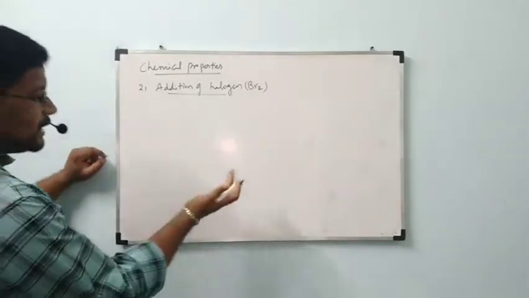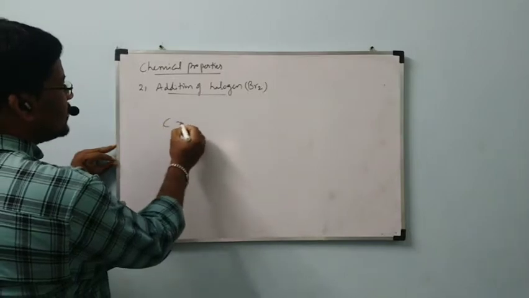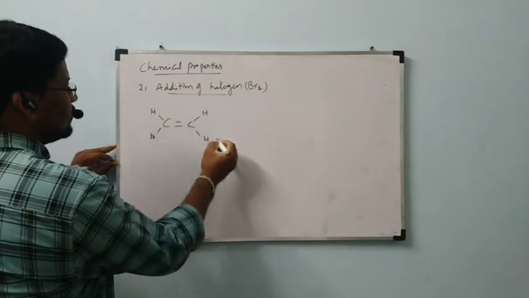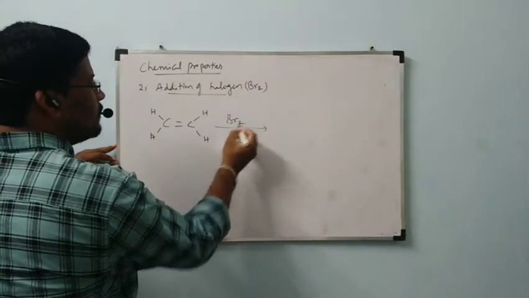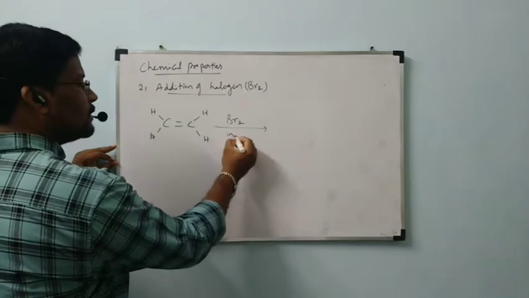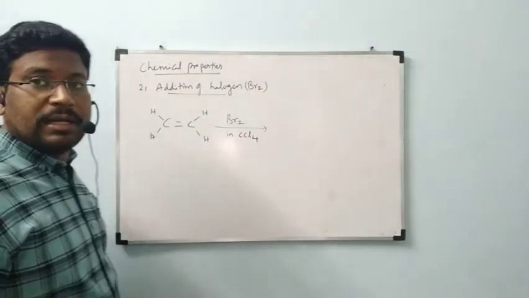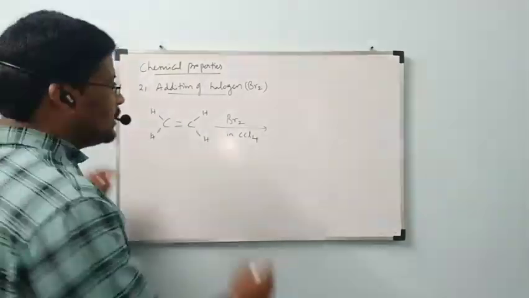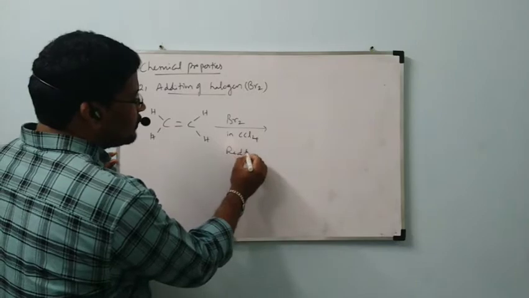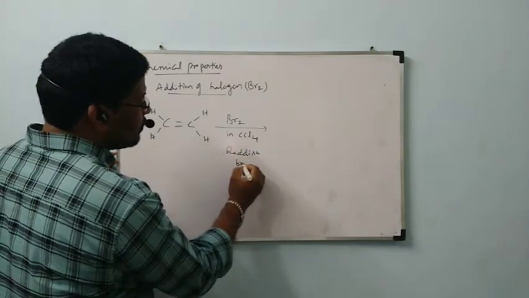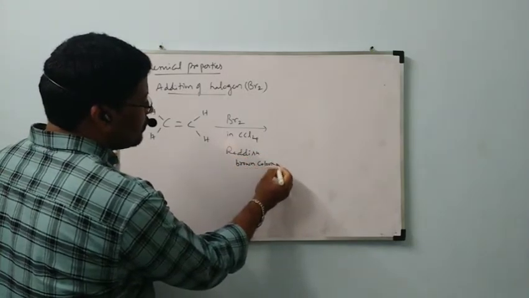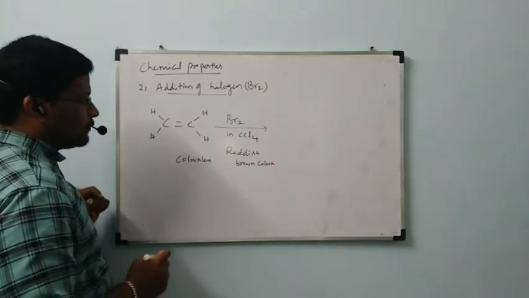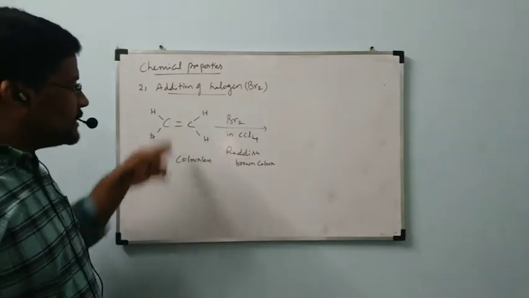Let us see any double bond containing carbon, C=C with H, H, H, H. It reacts with Br2 in CCl4. Carbon tetrachloride is a solvent. Br2 in carbon tetrachloride is reddish brown in color. The alkene is colorless.